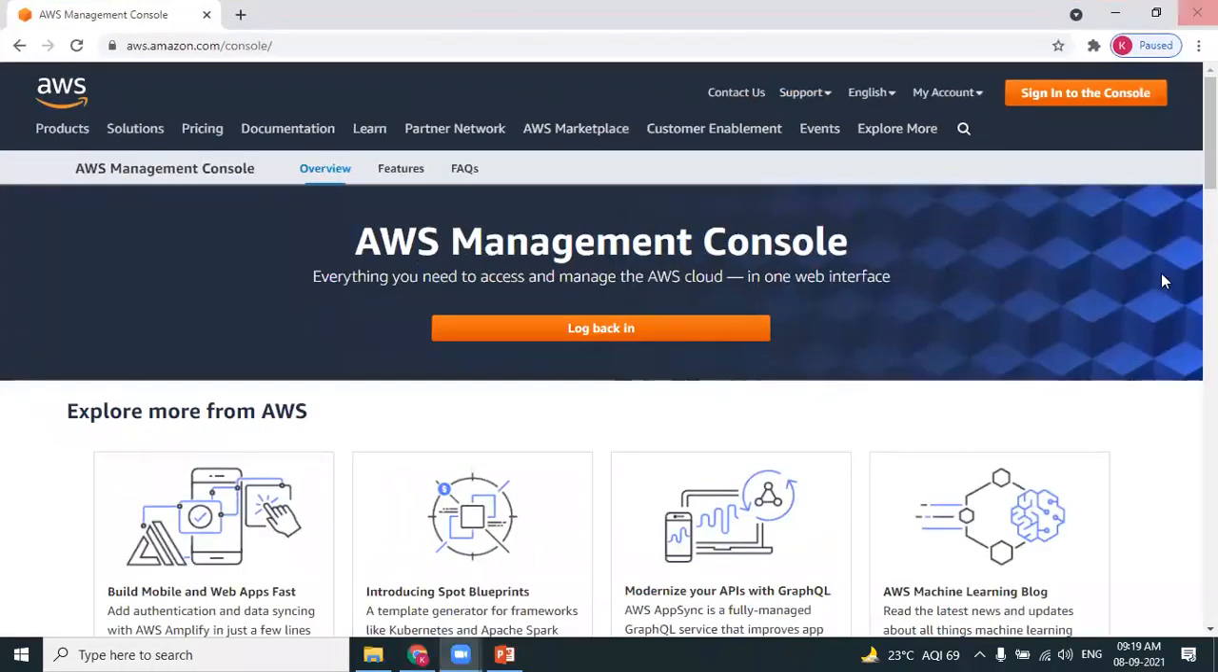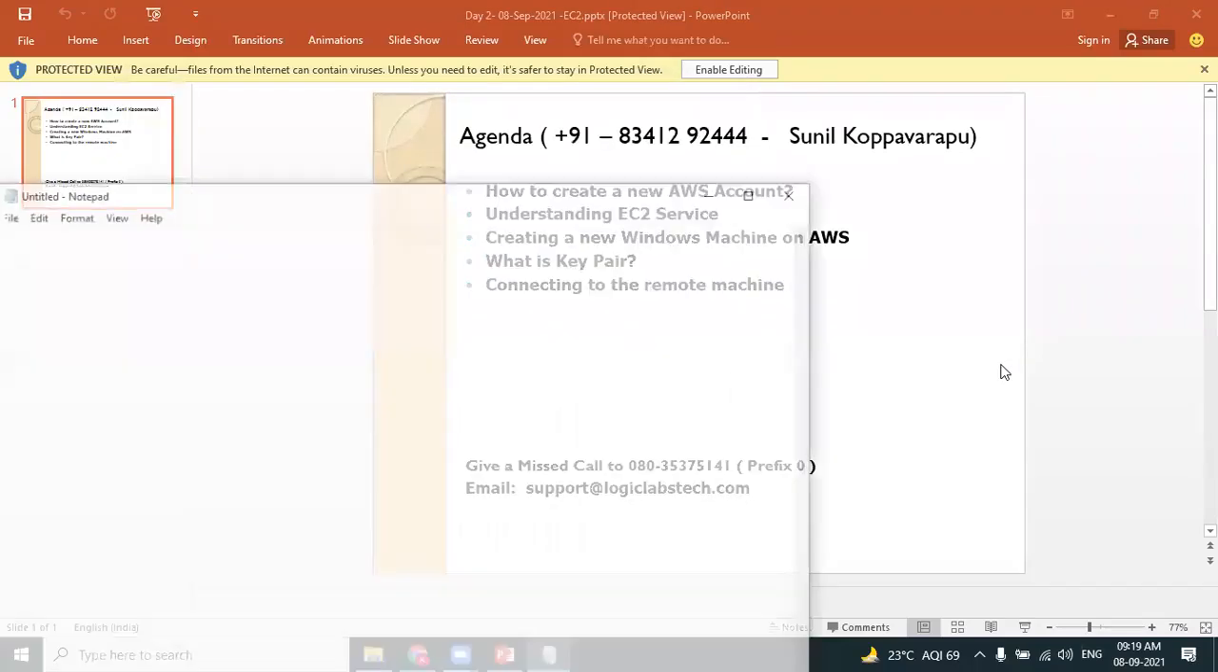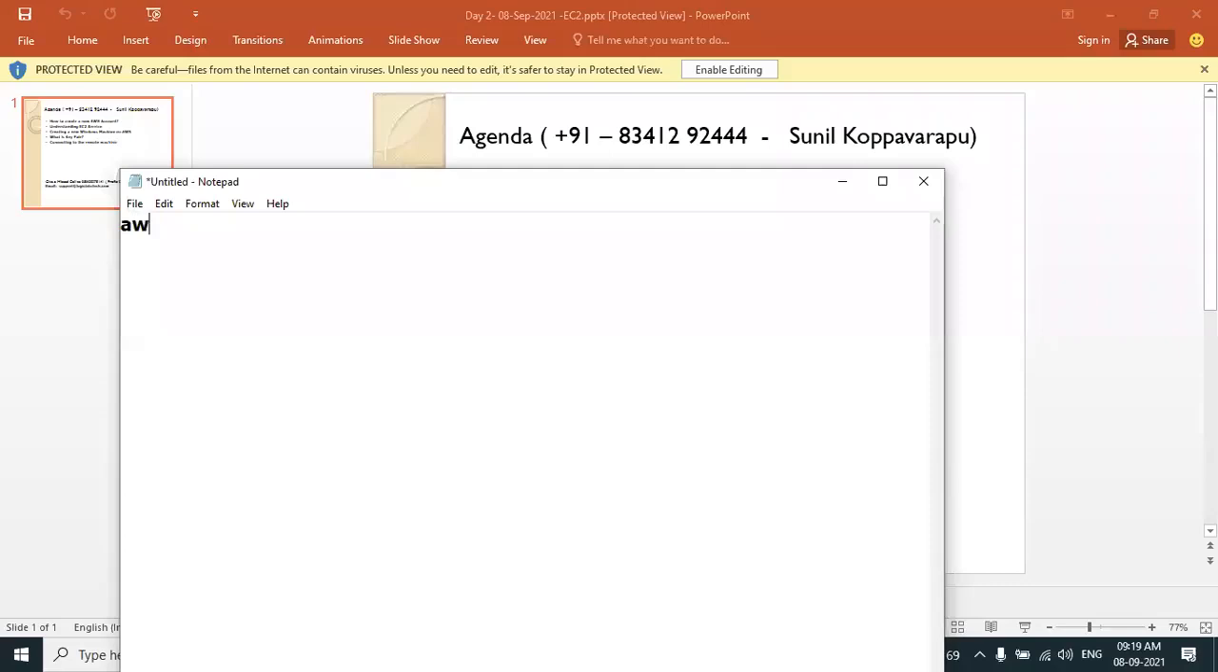So how can we create an AWS account? As usual, the URL is aws.amazon.com. If you want to create an AWS account, you have to have three details. You should have an email address. Obviously, we all have an email address. That's not a problem. We should have a mobile number. We all have a mobile number.